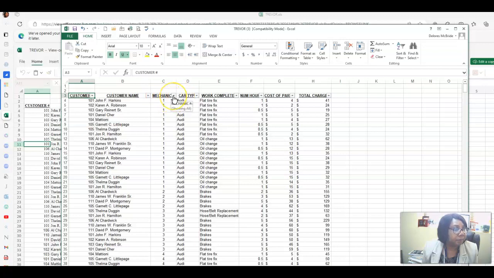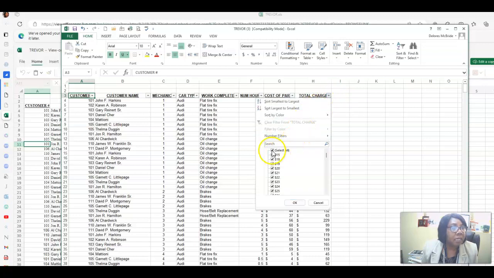column headings. So our column headings include customer, customer name, mechanic, car type, work completed, number of hours, cost of parts, and total charge. Now suppose we want to get the total charge for all of the vehicles for this particular period. What we're going to do, we're going to click on total charge, and notice that it has everything that we need.